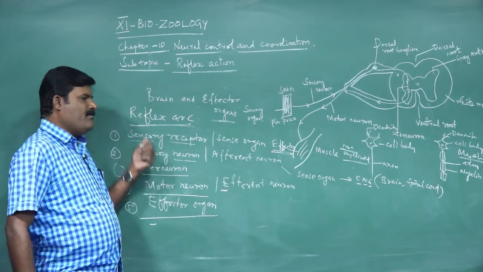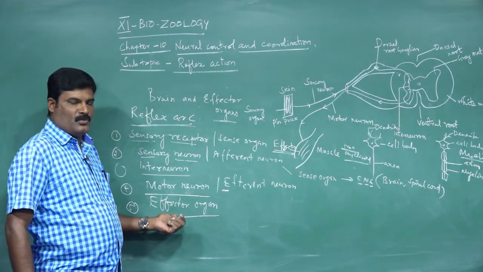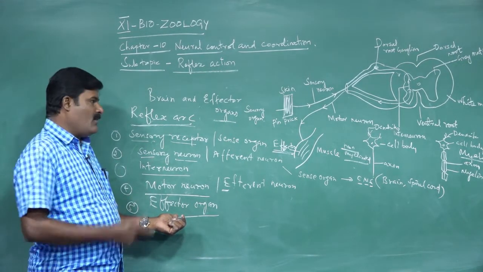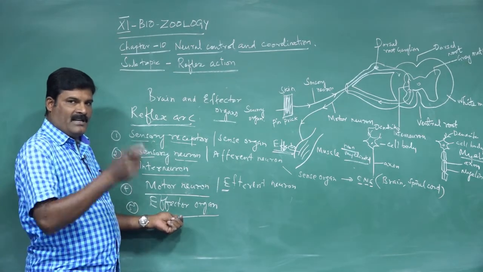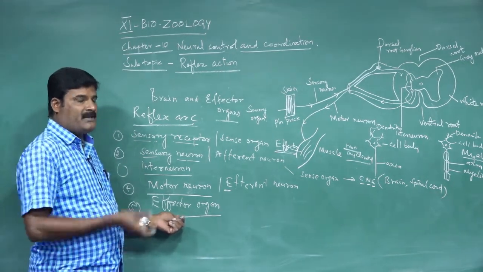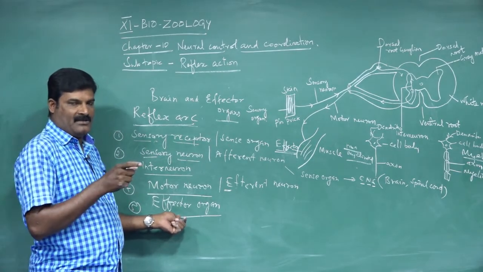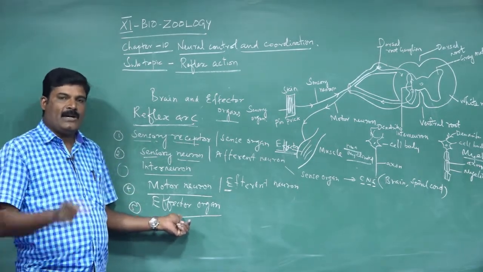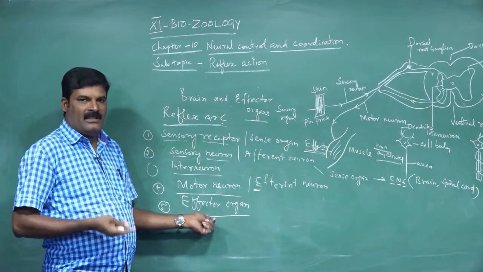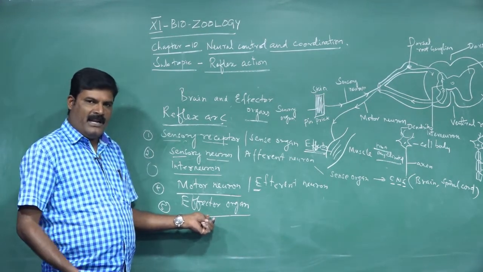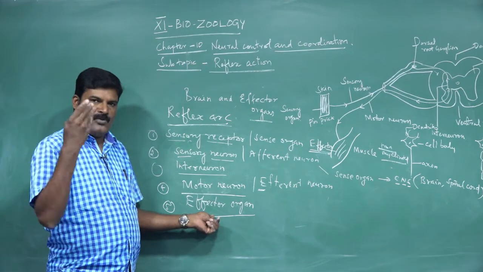Okay, this is a very important 5-mark, 2-mark and 1-mark question. What is the reflex action? What is the reflex arc? What are the components of the reflex arc? How many components are involved in reflex action? Which part of our body controls the reflex action? That is involuntary, spontaneous, unplanned, it is a quick reaction.